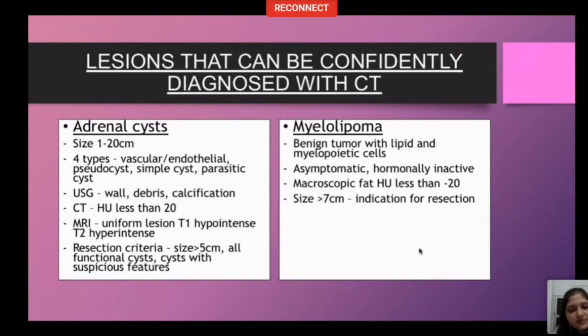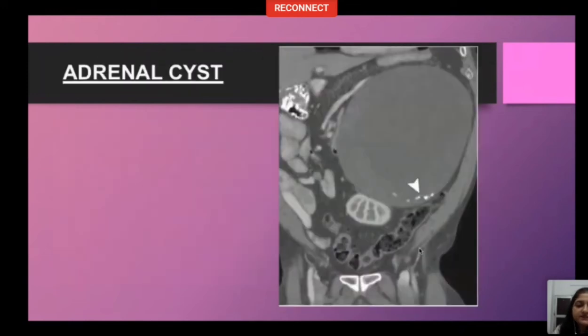The second lesion that we can easily diagnose with CT is myelolipoma. Myelolipomas are benign tumors, usually hormonally inactive with lipid and myelopoietic cells. These are asymptomatic and have macroscopic fat. Size more than 7 centimeter, again a catch, even in myelolipoma is an indication for resection.